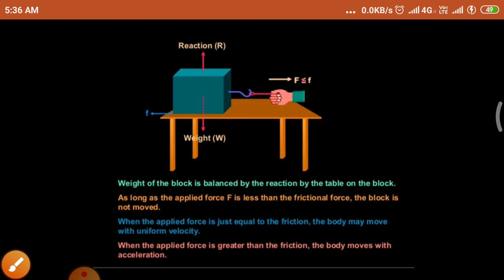I hope you understood how the frictional force and the external force are related to each other. When the external force is greater than the frictional force, the object can move. When the external force is equal to the frictional force, the object does not move. When the external force is less than the frictional force, the object does not move.